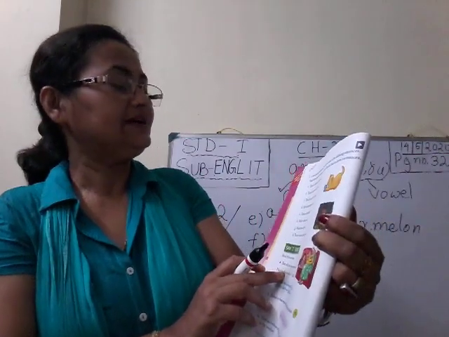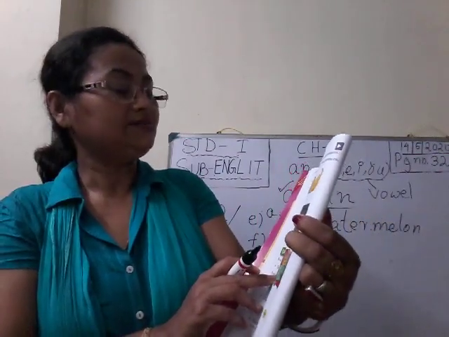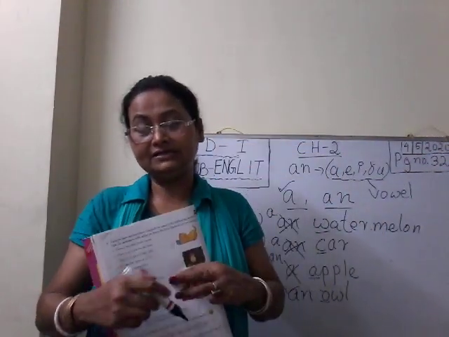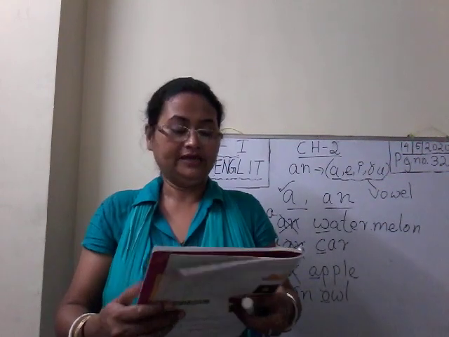Now number C, there is an glass on the table. You will write there is a glass. This way you will complete this. Okay. Clear? Have you got it? Okay. Thank you.